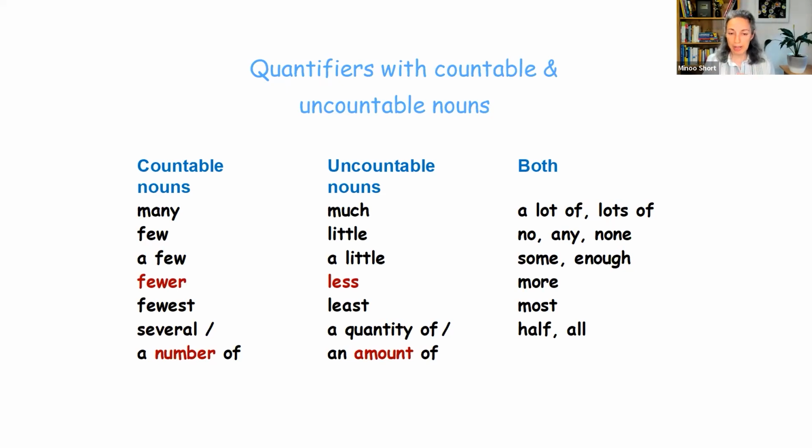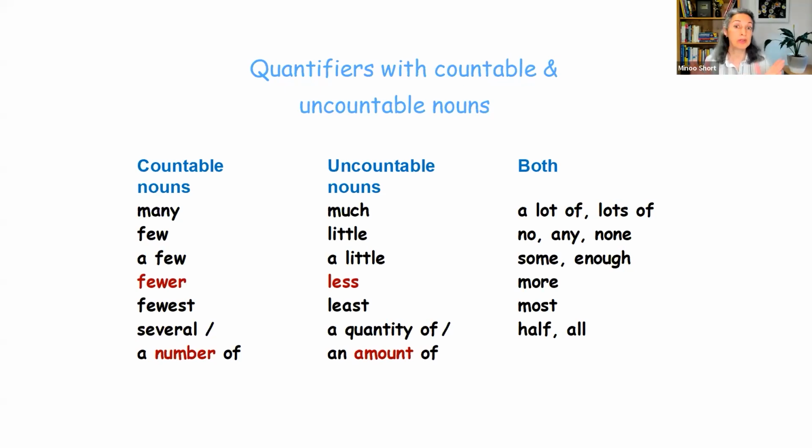For uncountable nouns, the equivalent words are much, little, a little, less, the comparative form of little, least, the superlative form of little, and then the expressions you can use are a quantity of and an amount of.